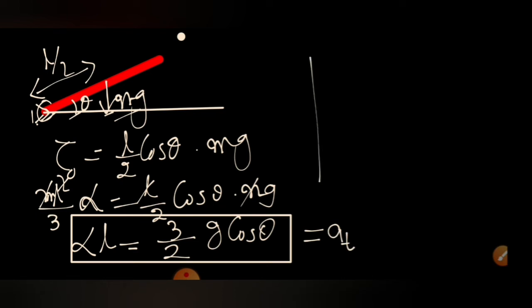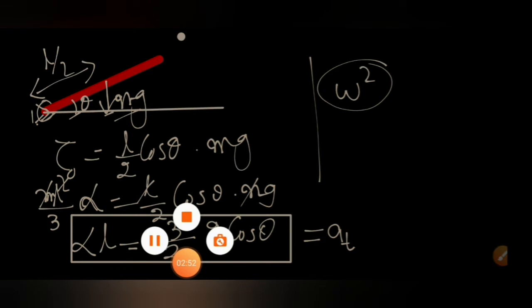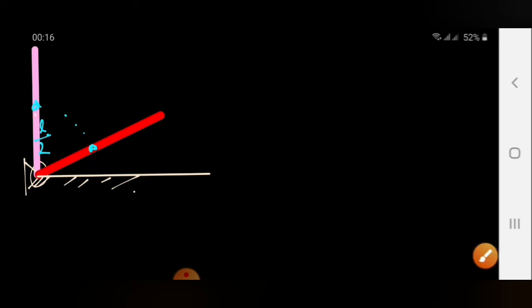Then again I have to calculate the value of omega square, or omega square L. To calculate omega square, we will apply the work energy theorem. The center of gravity was here and has fallen from this point to this point. So gravity has done work, and I write the work energy theorem.